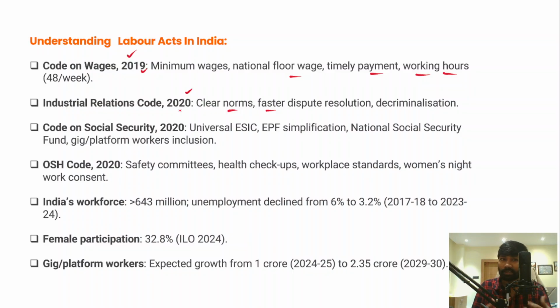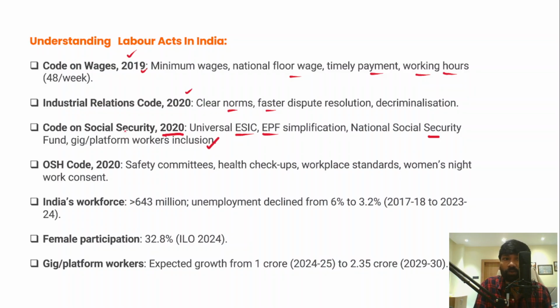So now let's understand the Code on Social Security of 2020. This Code on Social Security aims at providing social safety nets, providing social security to the employees, which is universal. ESIC, Employees State Insurance Corporation, Employees Provident Fund simplification, and National Social Security Fund, and in fact recently a different type of workforce, which is the gig workforce or platform workers. So they are also